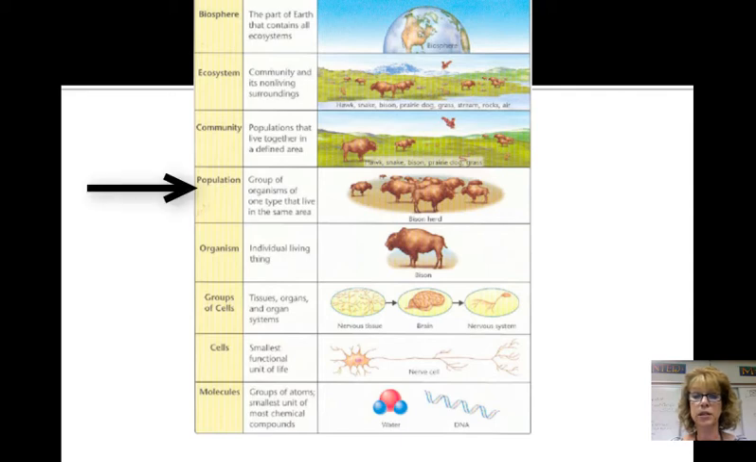Organisms make up populations. Populations are groups of organisms of the same species. A species is an interacting group of individuals that can produce healthy, fertile offspring. All of the different types of organisms or species in an area make up the community. Populations that live together in an area make up the community. An ecosystem is the community and its non-living surroundings. And the biosphere is the part of the earth that contains all of the ecosystems, the oceans, the land, and the lower atmosphere.